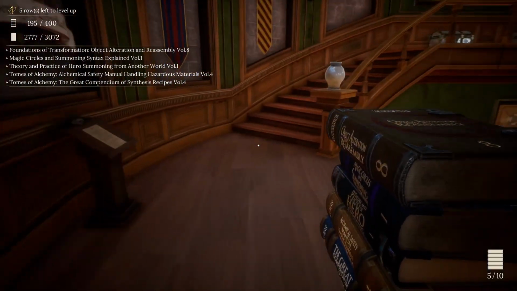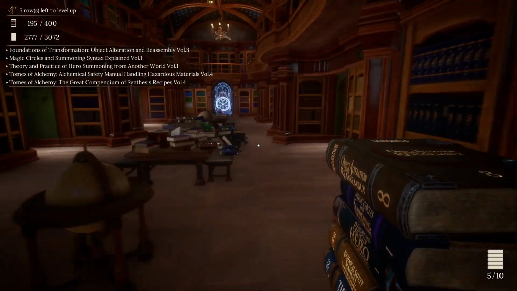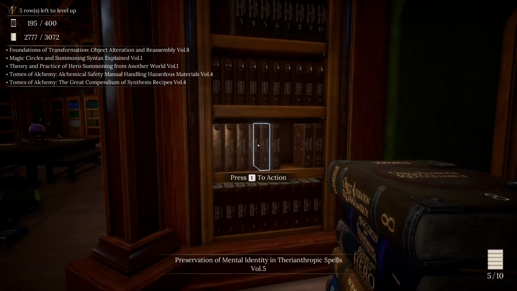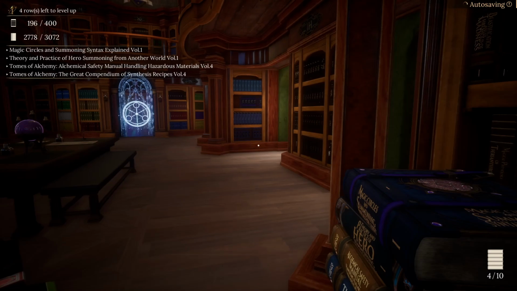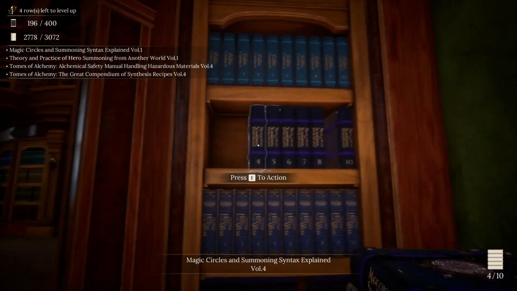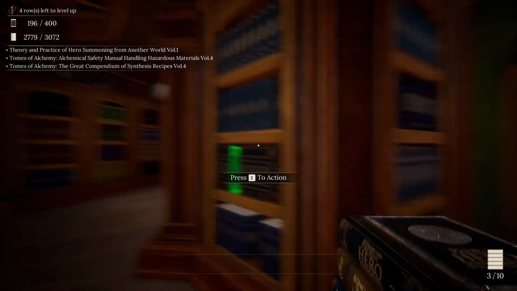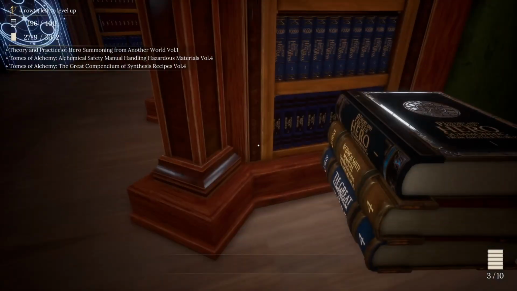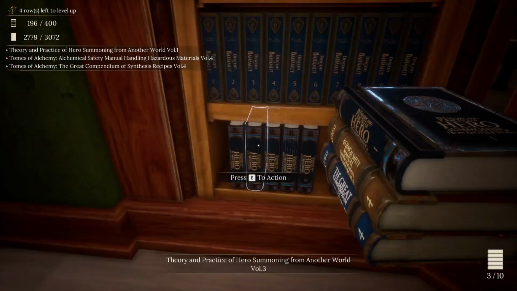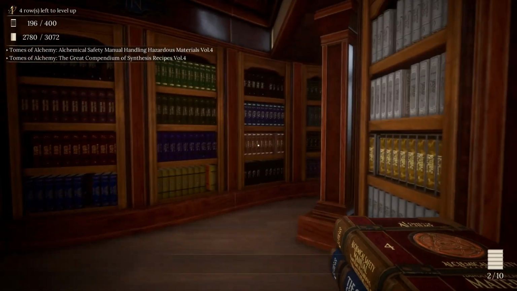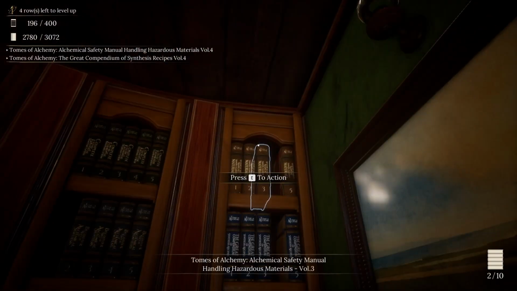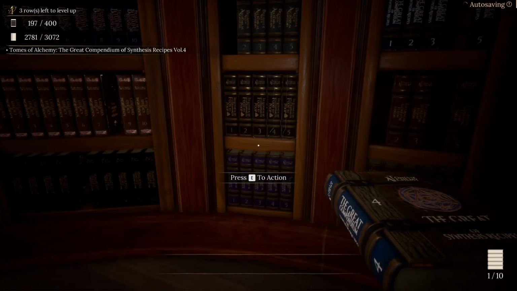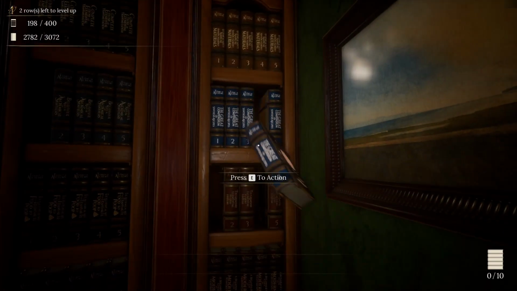So let's start off with Foundations, Transformation, Object Alteration, and Reassembly, Volume 8. Where do you go? Right here. Magic Circles and Summoning Syntax Explained, Volume 1 goes right here. Hearing Practice of Hero Summoning from Another World, Volume 1. Let's see where that one's missing. Chemical Safety Handling Hazardous Materials, Volume 4. Here it is. It goes up here. Great Compendium of Synthesis Recipes, Volume 4. That completes that one off as well.